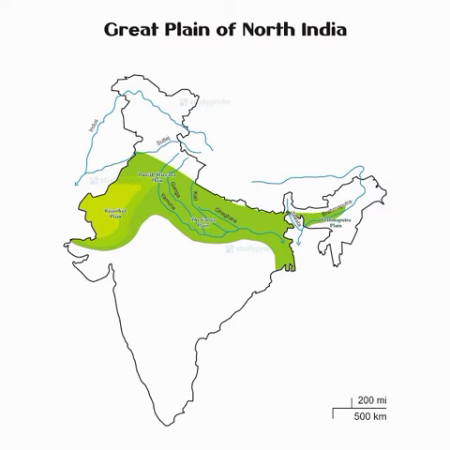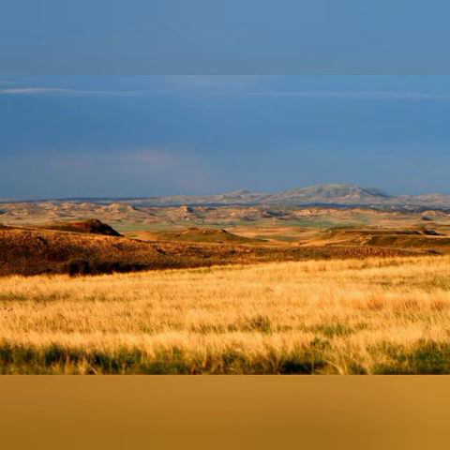Three rivers, the Satluj, the Ganga, and the Brahmaputra, and their tributaries have formed the northern plains. River Satluj originates in Tibet. Beas is its main tributary. Punjab and Haryana are part of the Satluj river basin. The Bhakra Dam built across river Satluj generates electricity and provides water for irrigation.